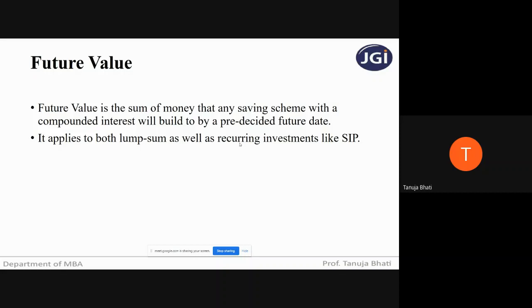But if you want to find out the future value of some present amount that is invested, you have to use compounding technique because you have to take that particular 1 lakh rupees up to the future. So which technique are you going to use? Compounding technique, based on the suitable rate of interest, which is called compounded interest. So is the concept of future value clear, students?